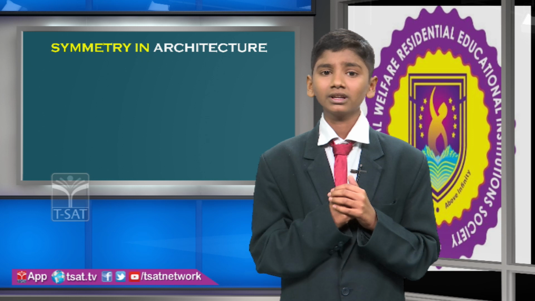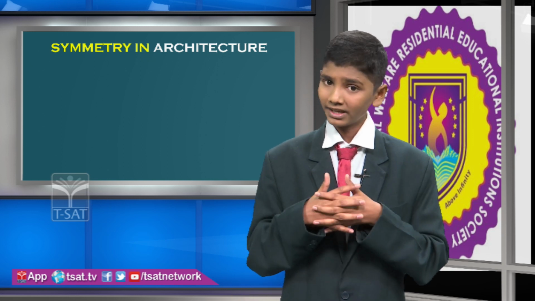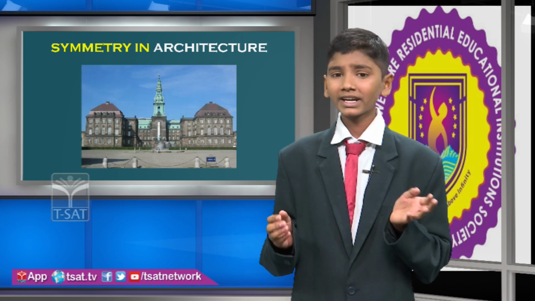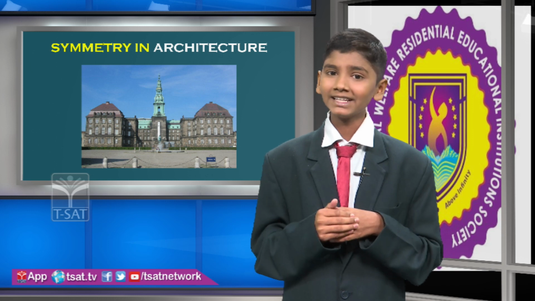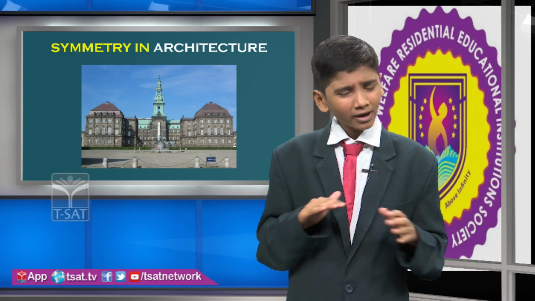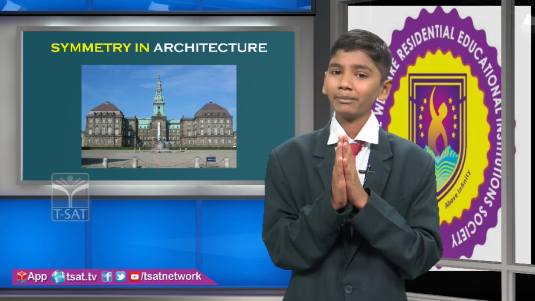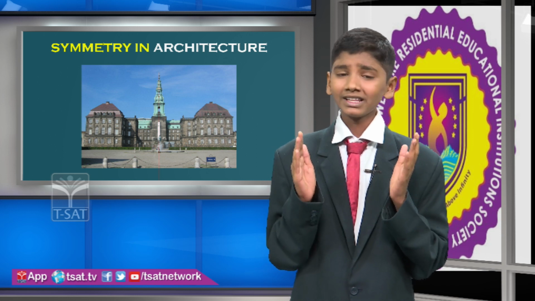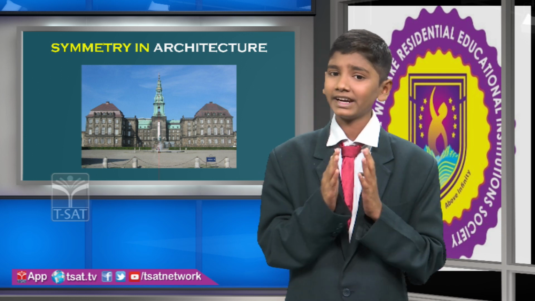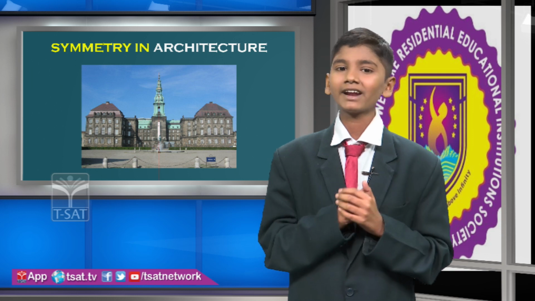Symmetry in architecture. Symmetry helps bind various elements of a structure together into a single, unified whole. Look at the image of Christiansborg Palace in Copenhagen. It is a highly symmetrical building, so it should not take too long to find its axis, the line separating the mirroring components. Just imagine a vertical line straight down the middle of the central tower from tip to base. That's our axis.